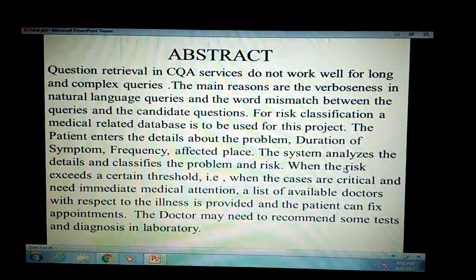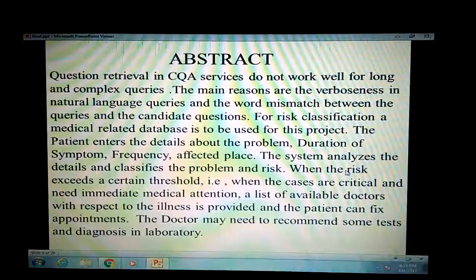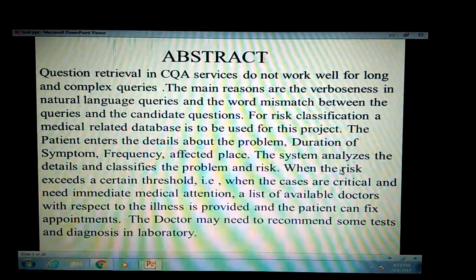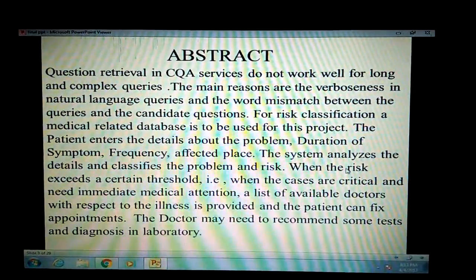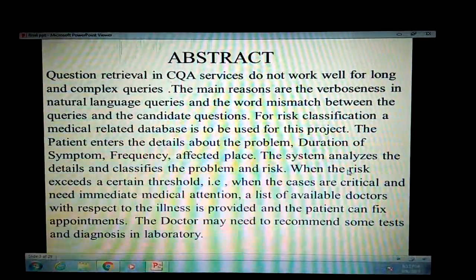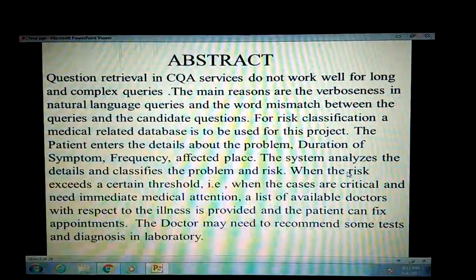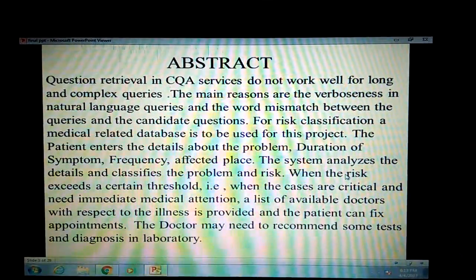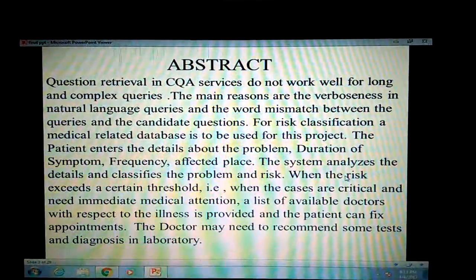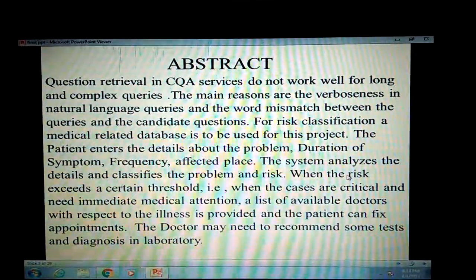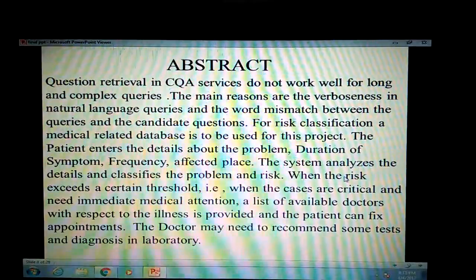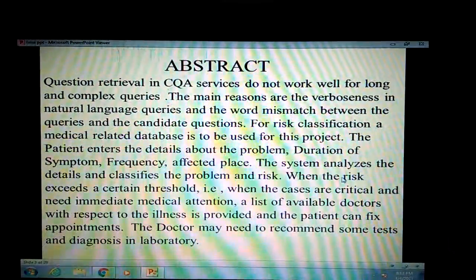For risk classification, a medical-related database is used. The patient enters the details about the problem, duration, and affected places. The system analyzes the details and classifies the problem. When the risk exceeds a certain threshold value, when the cases are critical and need immediate medical attention, a list of available doctors with respect to the illness is provided and the patient can fix his appointment. The doctor may need to recommend some lab tests.